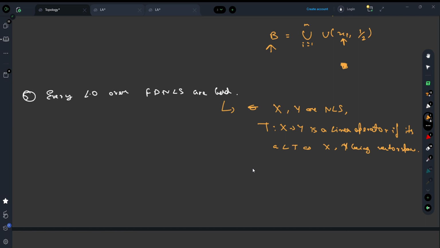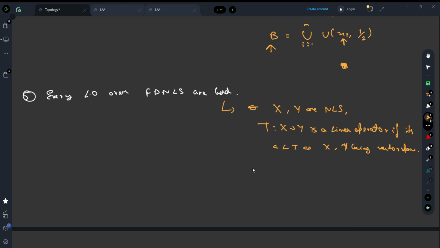What do we mean by T being continuous? We know that X and Y are normed linear spaces, hence they are metric spaces. Every metric space is a topological space. So if T is a mapping from X to Y, we can think of T as a mapping between two topological spaces, and between topological spaces we can talk about continuous functions. So T from X to Y is simply a continuous linear operator